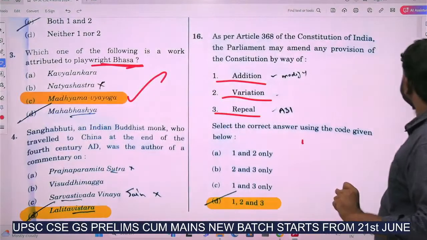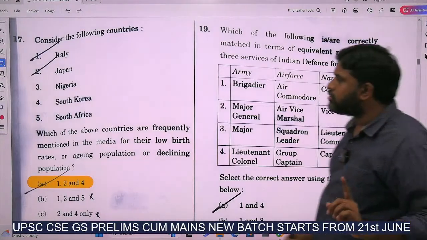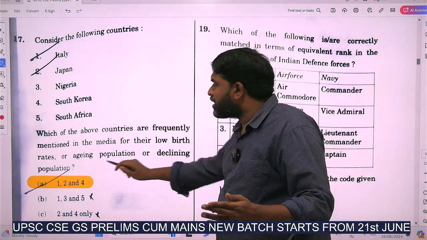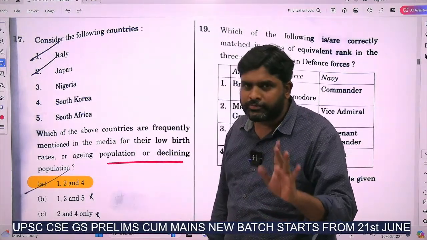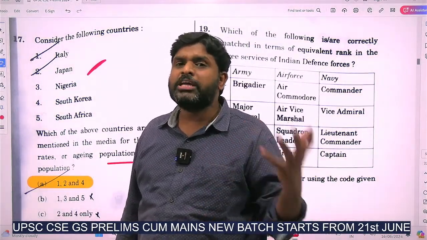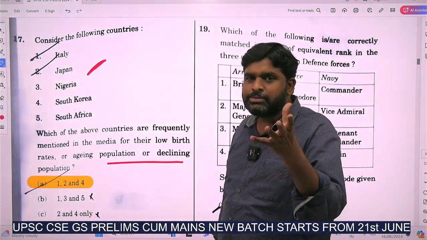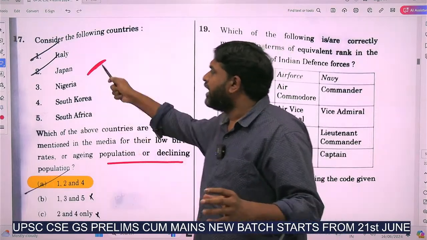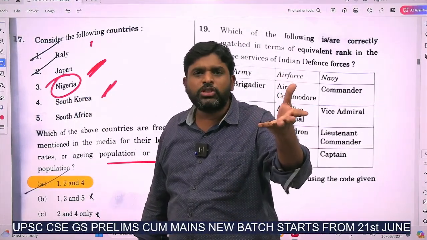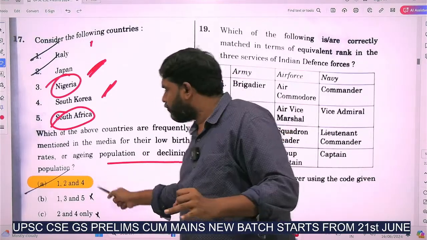And the next is again common sense. Which of the above countries are frequently mentioned in the media for their low birth rates or aging population or declining population? First you have to understand. Japan, birth rates are very low and the aging population is increasing. It is Japan, South Korea, Italy. In Nigeria, the big problem is population growth is increasing. South Africa also, the population is increasing. So the answer is 1, 2 and 4.